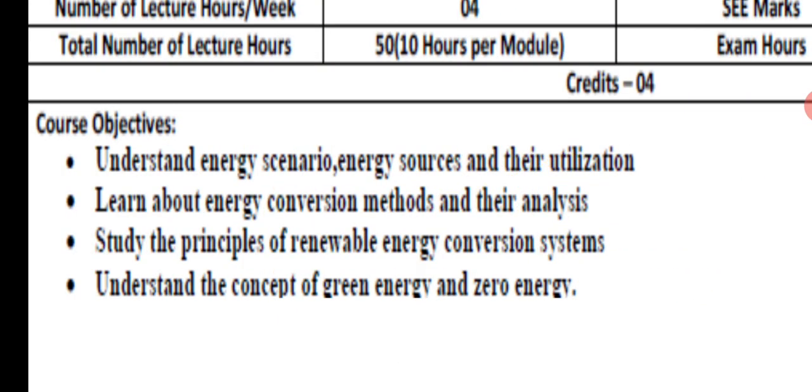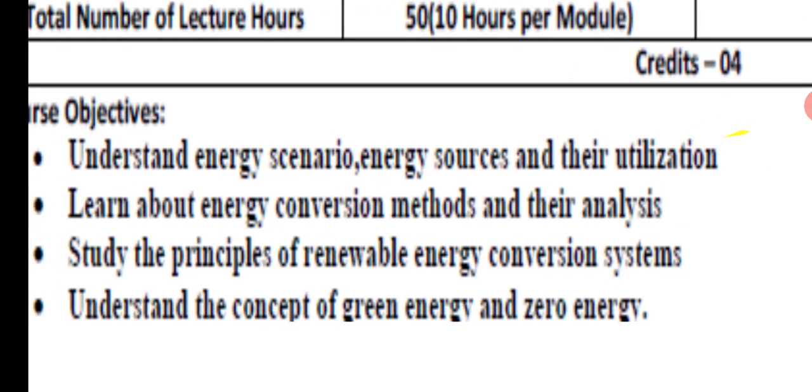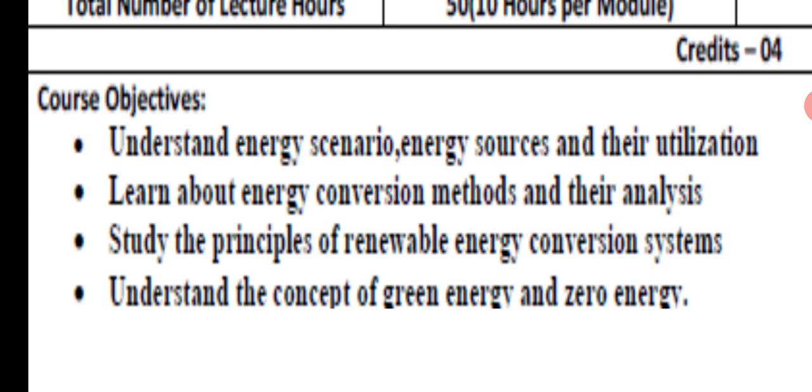So, what are the course objectives of this course? First is to understand energy scenario, energy sources, and their utilization. Second is to learn about energy conversion methods and their analysis. Third, to study the principles of renewable energy conversion systems. And lastly, to understand the concepts of green energy and zero energy.